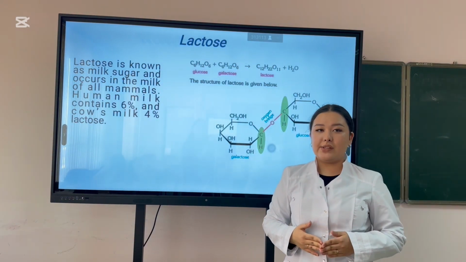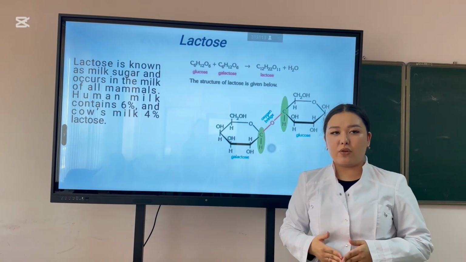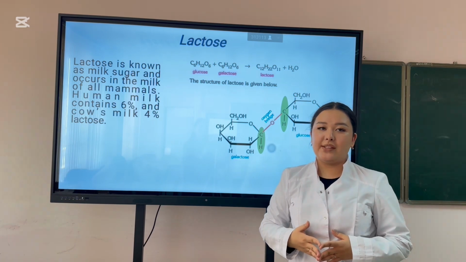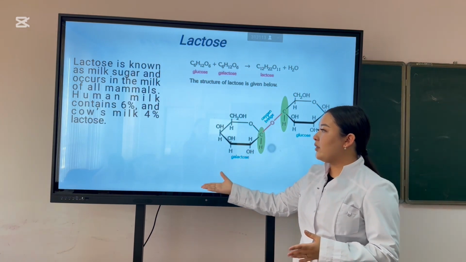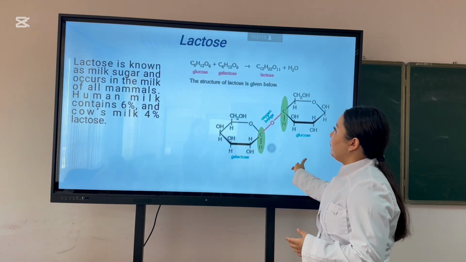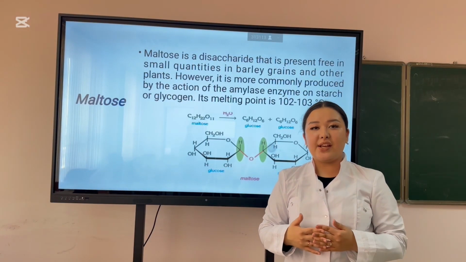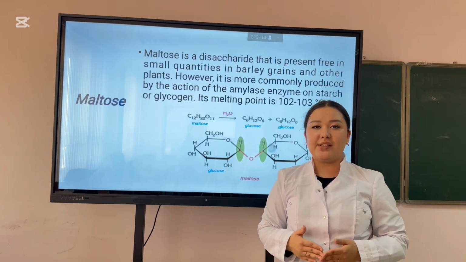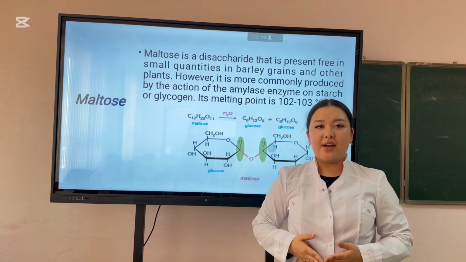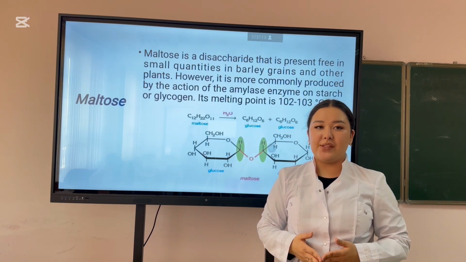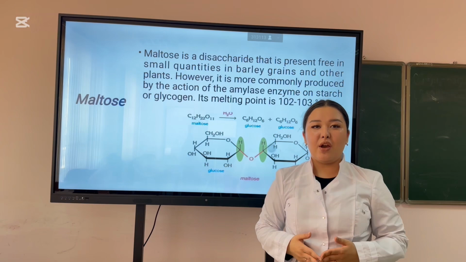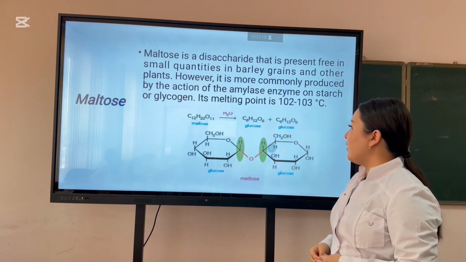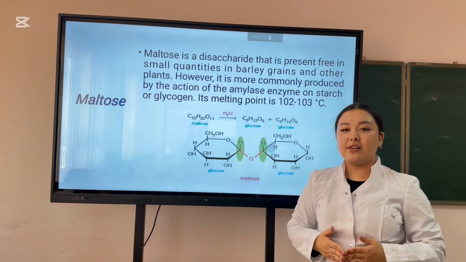Lactose. Lactose is known as milk sugar and occurs in the milk of all mammals. Human milk contains 6% and cow's milk 4% lactose. Maltose is a disaccharide that is present free in small quantities in barley grains and other plants. However, it is more commonly produced by the action of the amylase enzyme on starch or glycogen. Its melting point is 102 to 103 degrees Celsius.